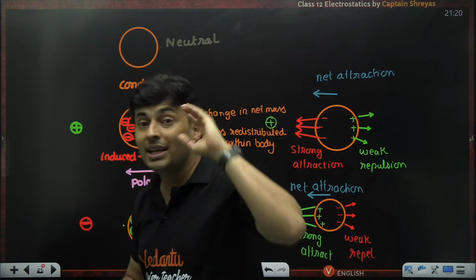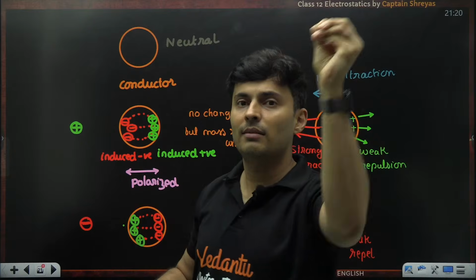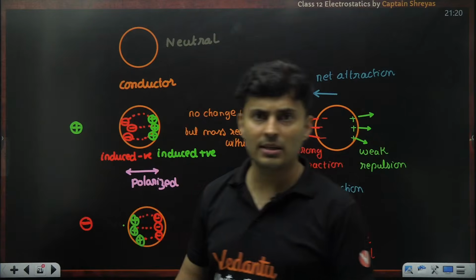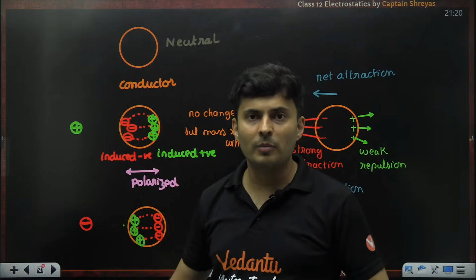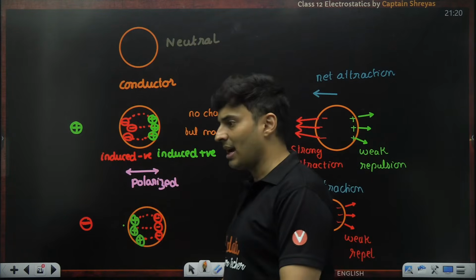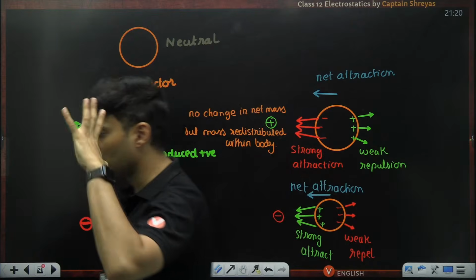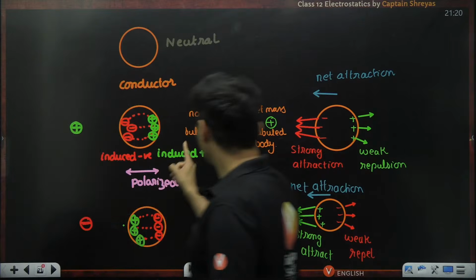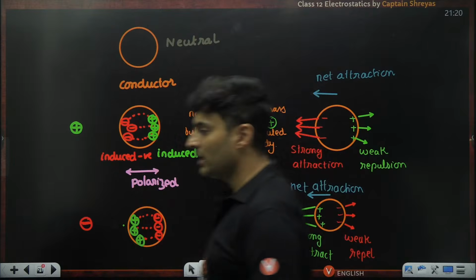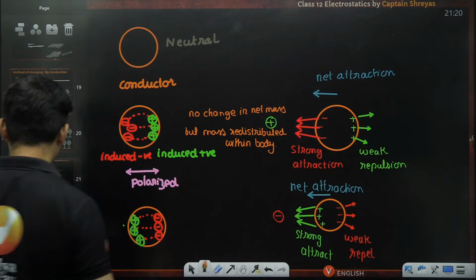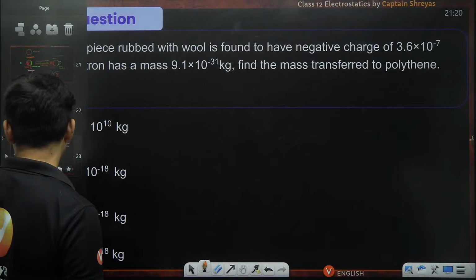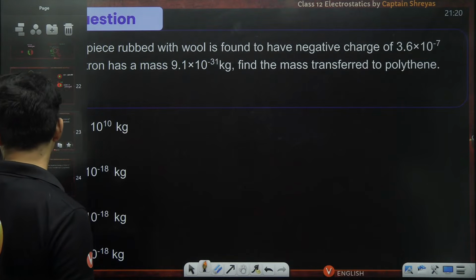Is that clear? So this kind of thinking you should have when you're thinking about JEE. At the minutest of the minutest level, at the microscopic level to the macroscopic level, what is happening exactly in conduction, induction, everything you should know. Cool? Total mass will be conserved, but the mass distribution within the body will definitely change. All righty, perfect. So moving now to some questions.